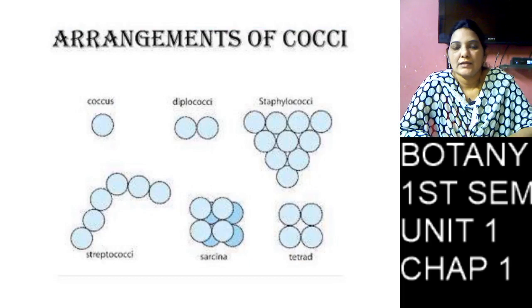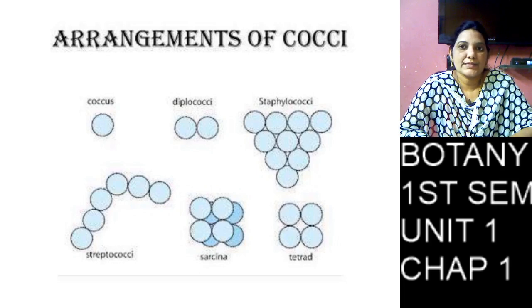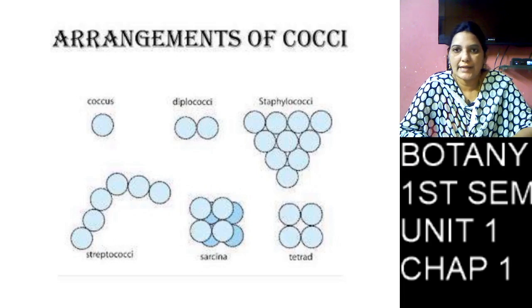Next, arrangement of coccus. The coccus is present as single, double, or more. A single coccus is called monococcus, and two cocci attached with each other are called diplococcus.